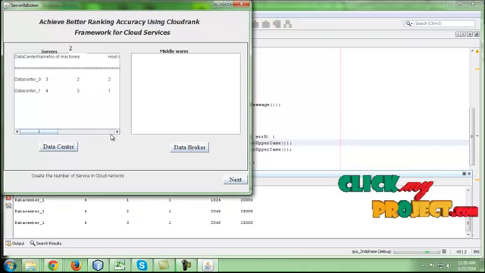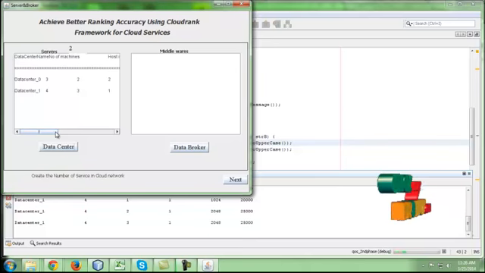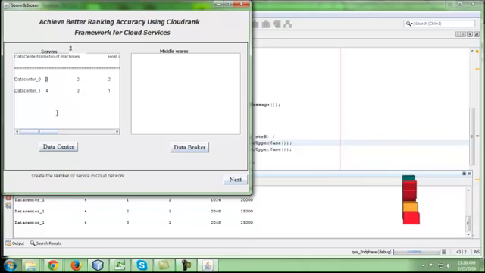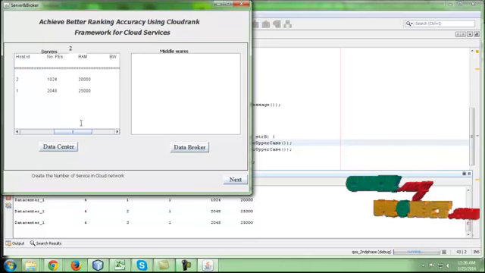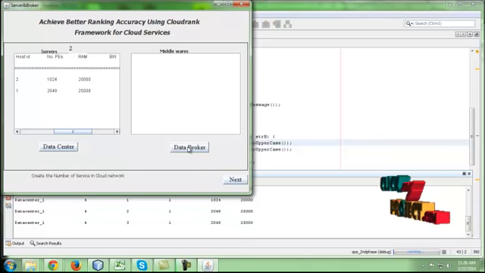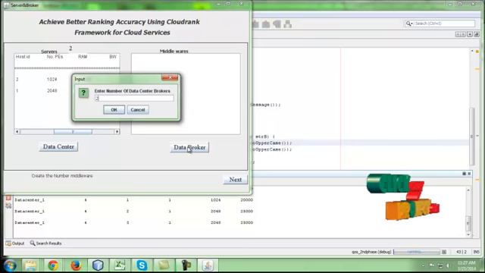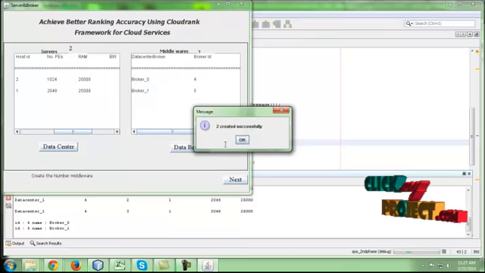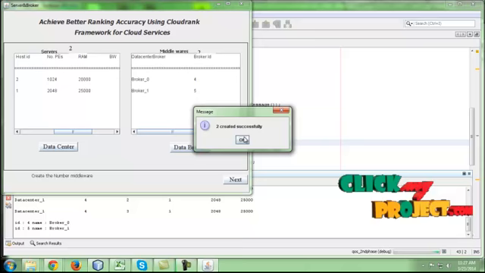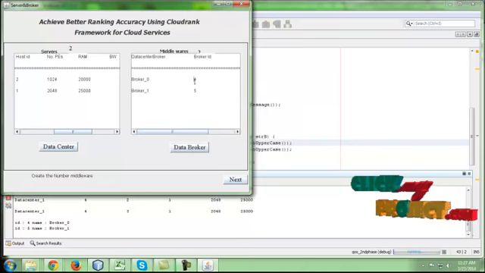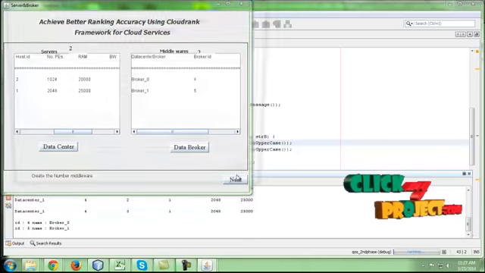Two data centers will be created, and the properties for the data set are the data center name, number of machines, host ID, number of PEs and RAM for each data set. After creating the data centers, we need to create brokers. Here I am giving 2 brokers, and the 2 brokers will be created successfully. This is the broker name and this is the broker ID, and click next.